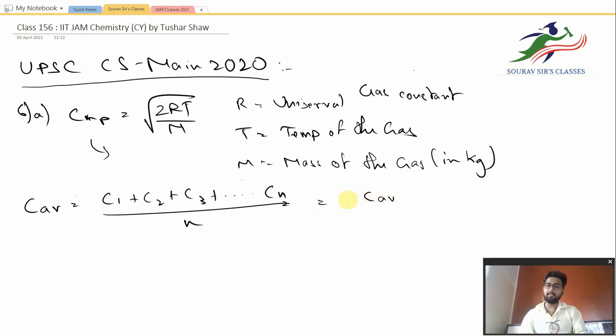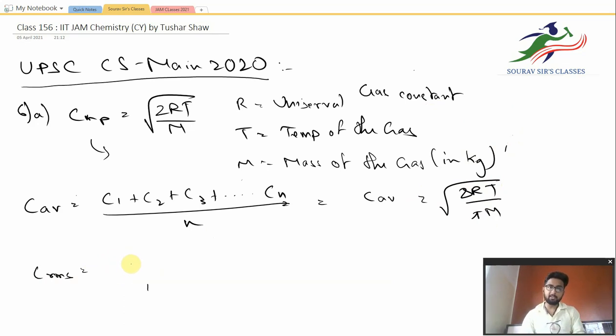That is the average of all the speeds that the total number of molecules are having in a particular system. Now C root mean square. Let me just first explain. C average has the formula root over 8RT by pi m, and C root mean square is basically the opposite form.